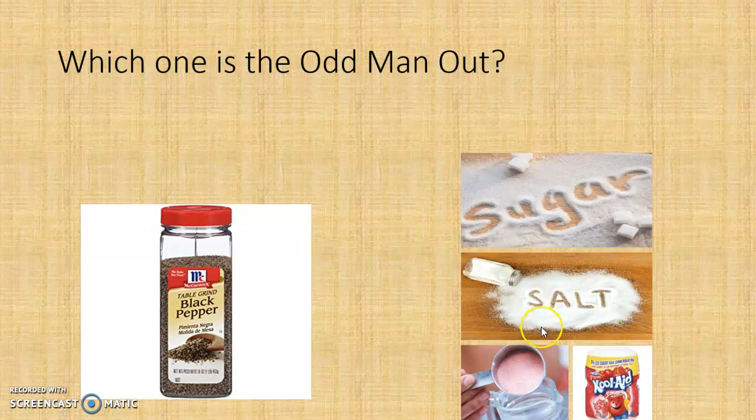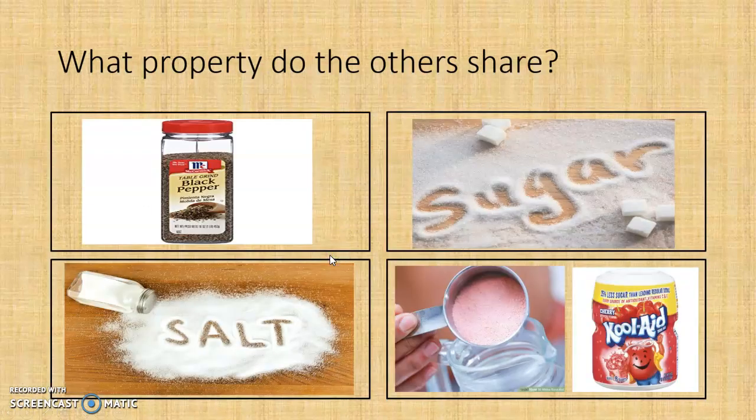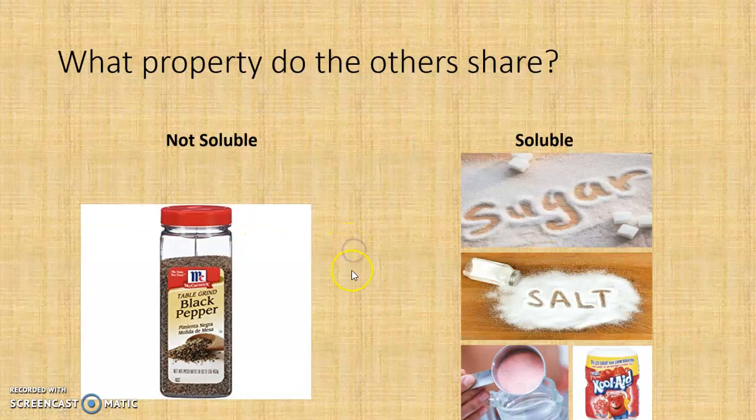So sugar, salt, and Kool-Aid all have something in common that black pepper does not. What property do the others share that black pepper does not? What do sugar, salt, and Kool-Aid have in common that black pepper does not? If you said solubility, you are correct. Black pepper is not soluble, but sugar, salt, and Kool-Aid are soluble.